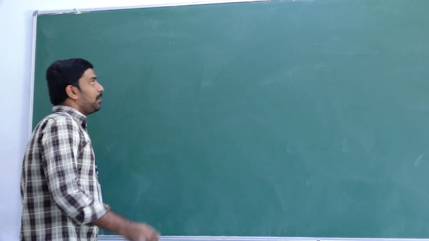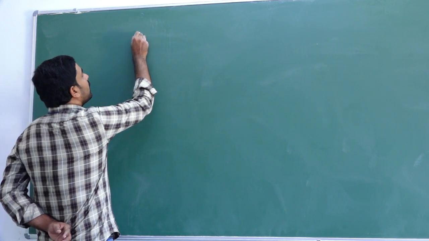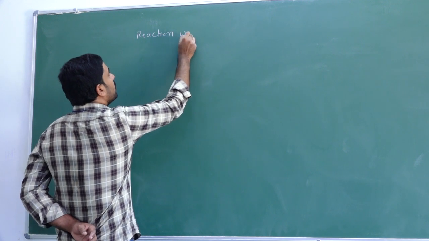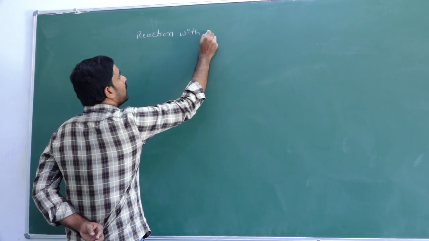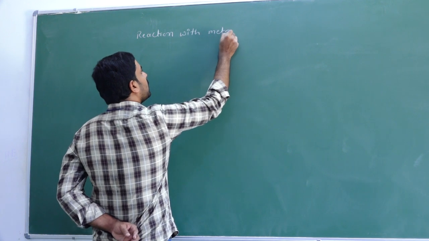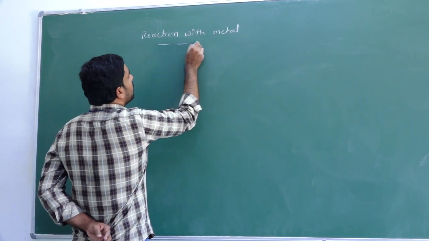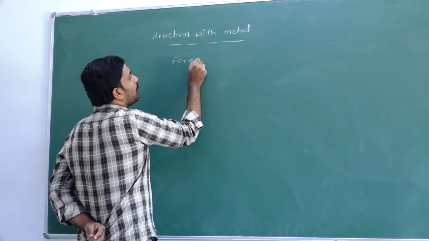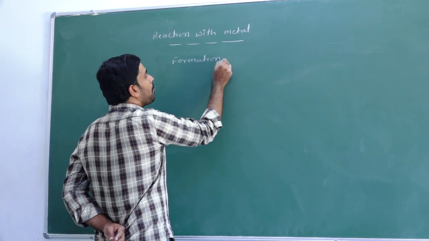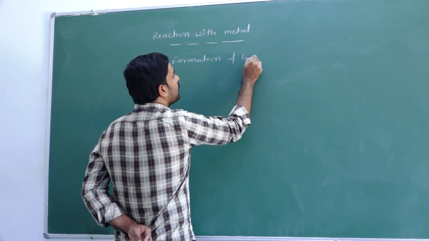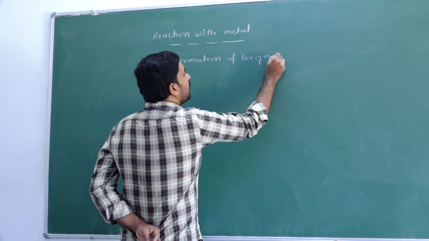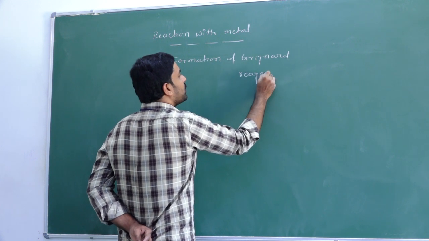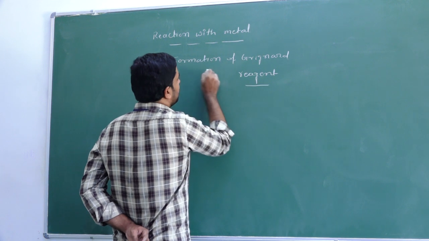2-bromo butane is the example. Okay, next is reaction with metal. The first one is formation of Grignard reagent.